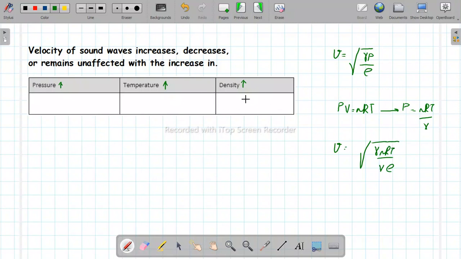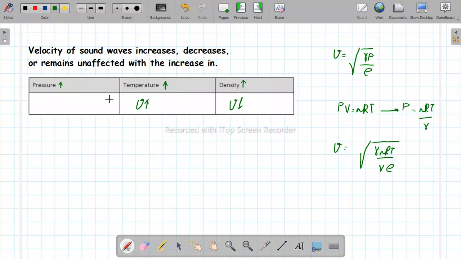Now let's just see. Density के increase से sound की speed पे क्या फर्क पड़ता है? Velocity is inversely related to the under root of density, right? So it is obvious that with the increase in density, velocity of sound will decrease. How is the speed related with temperature? अगर आप इस equation को देखेंगे तो आप कहेंगे कि speed is independent of temperature, लेकिन अभी हमने पीछे भी एक equation पढ़ी और ये rearrangement भी आपको बताती है कि speed of sound depends on the temperature. It is directly related to the root of temperature. So of course with the increase in temperature, sound की speed increase करनी चाहिए उस medium में.